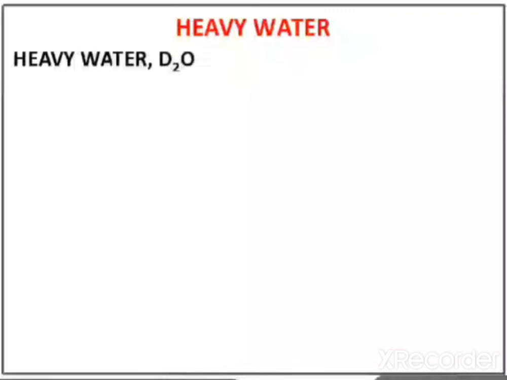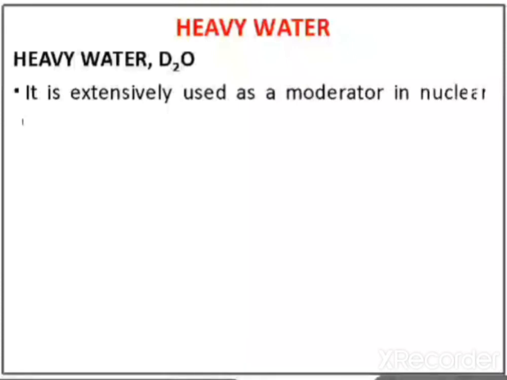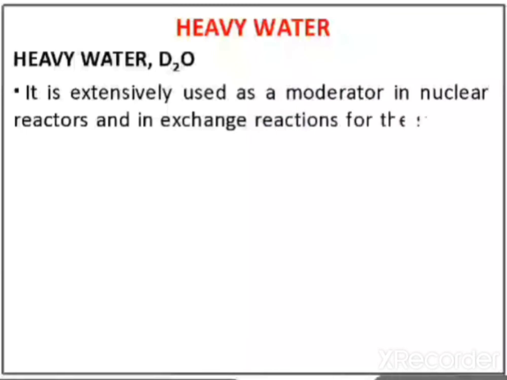The formula is D2O. It is extensively used as a moderator in nuclear reactors and in exchange reactions for the study of reaction mechanisms. The application of D2O, heavy water, is that it is used as a moderator in nuclear reactors.